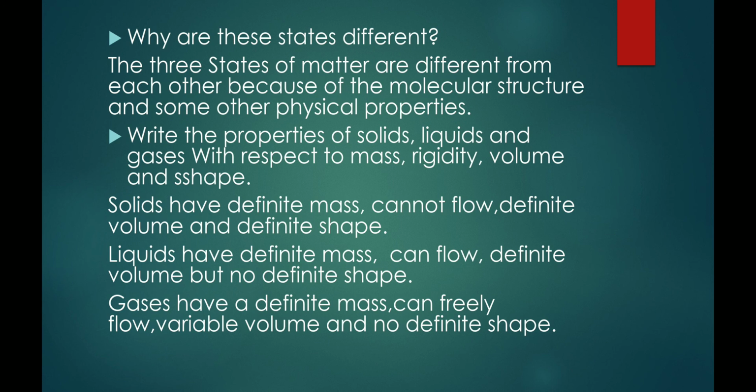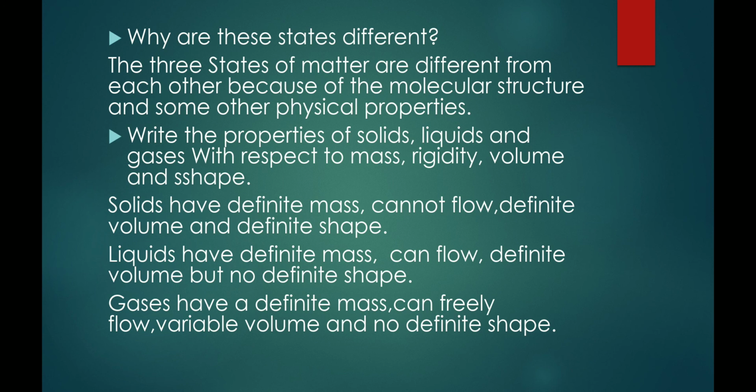So, why are these states different? Solids, liquids, and gases are 3 different forms of states of matter. Why? What makes it different from each other? The 3 states of matter are different from each other because of the molecular structure and some other physical properties also. What is the molecular structure?